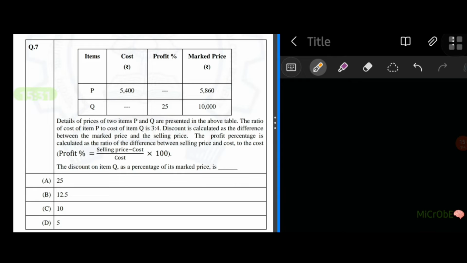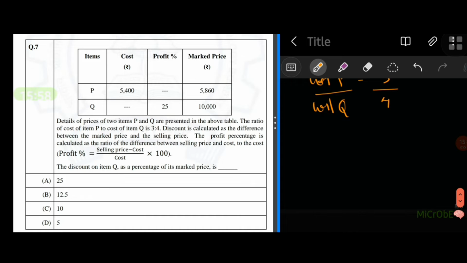The ratio of cost of item P to cost of item Q is 3:4. So they have given the cost. So cost of P by cost of Q is 3/4. Okay, so always writing down the things that are given in the question will definitely help you solve the question. Discount is calculated as the difference between the marked price and the selling price.